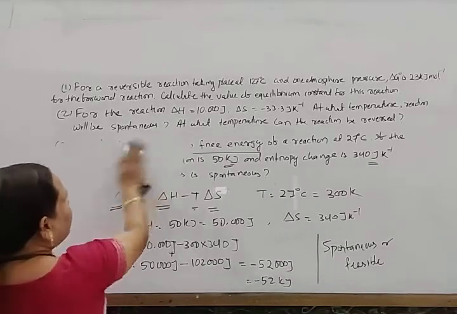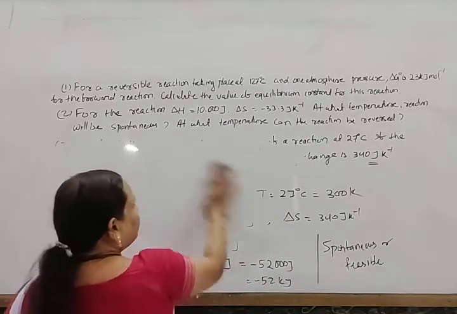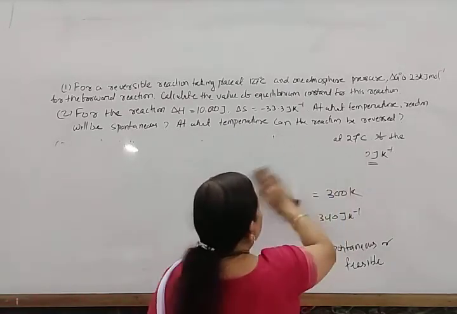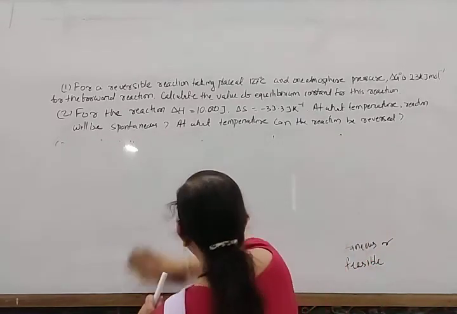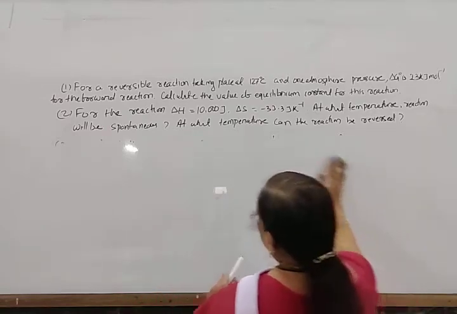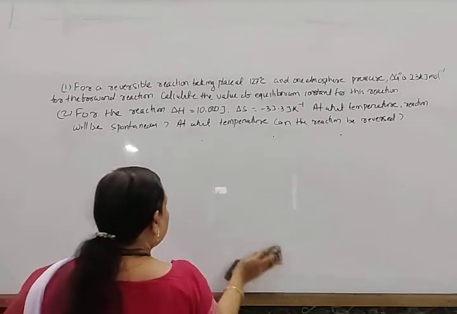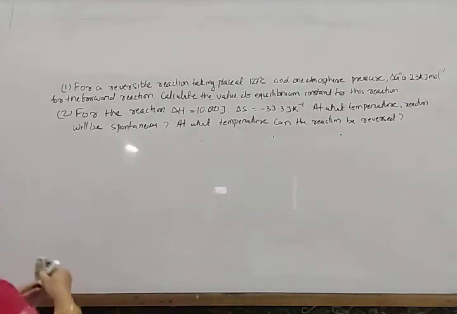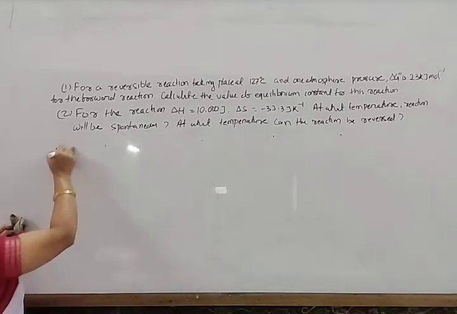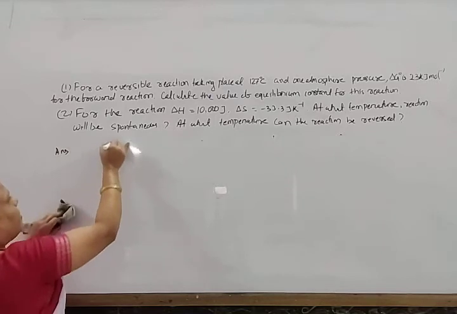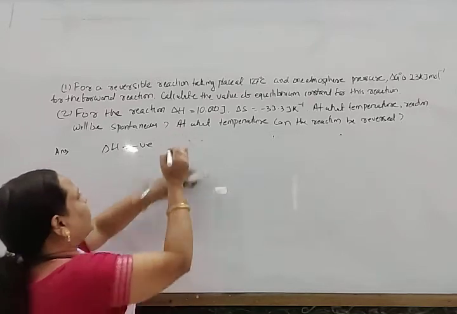For the reaction, del H is given 10,000 joule and del S is given minus 33.3 joule Kelvin inverse. At what temperature will the reaction be spontaneous? So look here, del H is negative and del S is also negative.